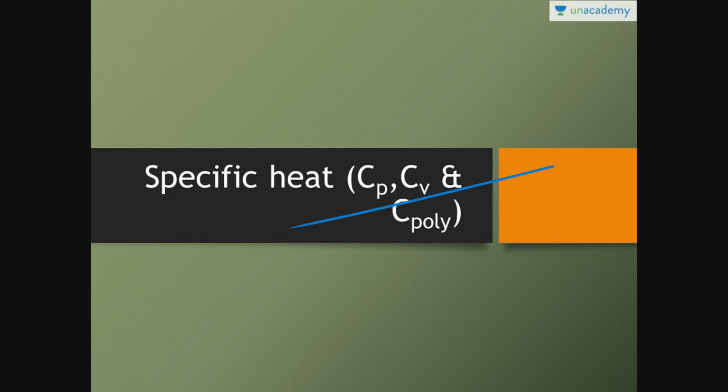You must be knowing that the value of specific heat at constant pressure for air is 1.005 kilojoule per kg Kelvin and specific heat at constant volume is 0.718 kilojoule per kg Kelvin. Why is the value of specific heat at constant pressure greater than specific heat at constant volume? And the value of polytropic specific heat, we will be discussing that in detail.